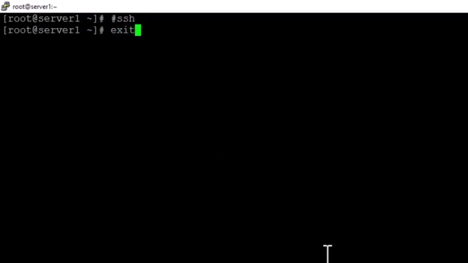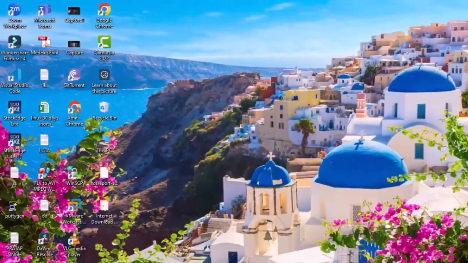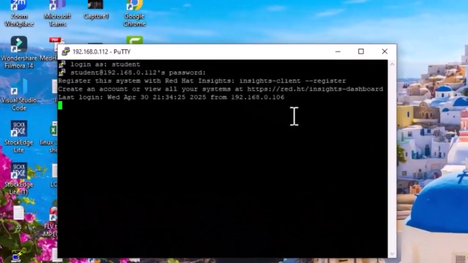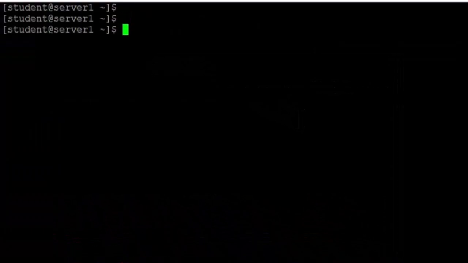Now the other command is, let me exit from here. I am logging out and opening the PuTTY session again. I am giving student as a user. So now I logged in as student. The other command you will be using, because you are a Linux admin, is that you will have root access. So you always have to jump as root. How can you jump as root? You can always do sudo su -.